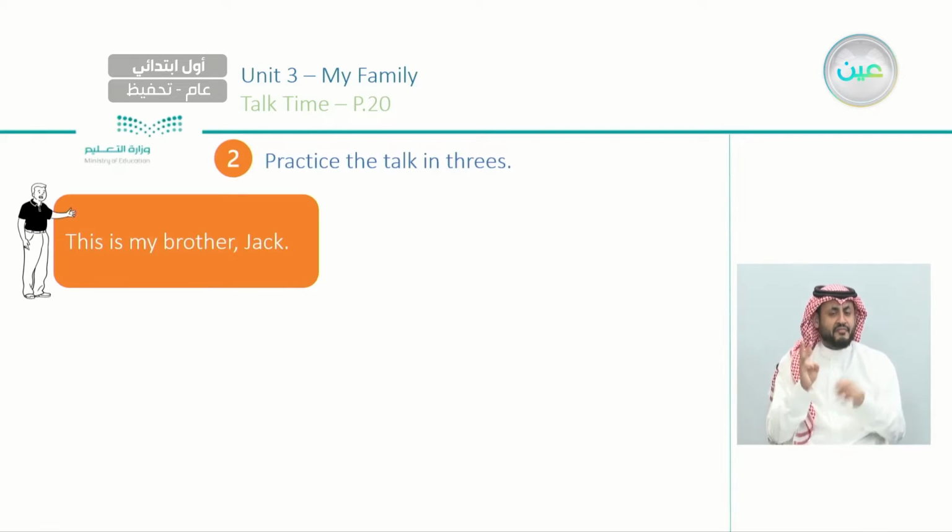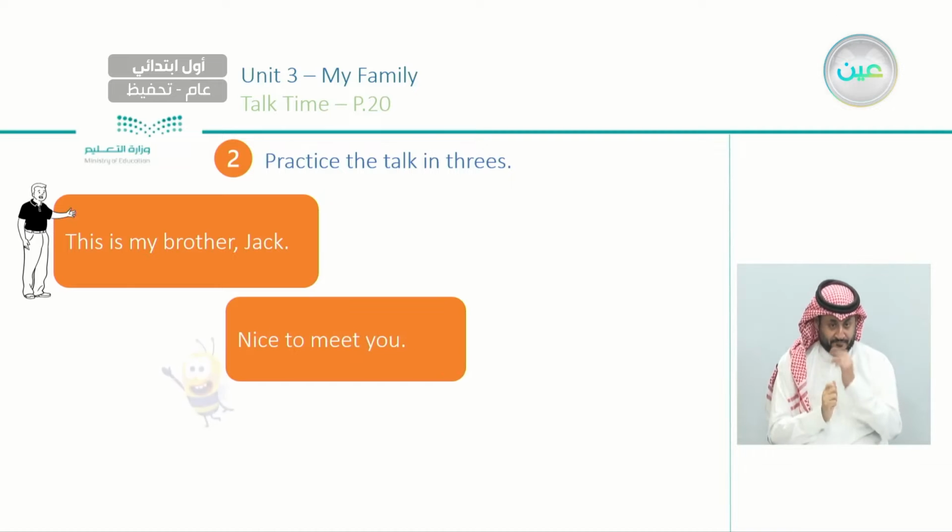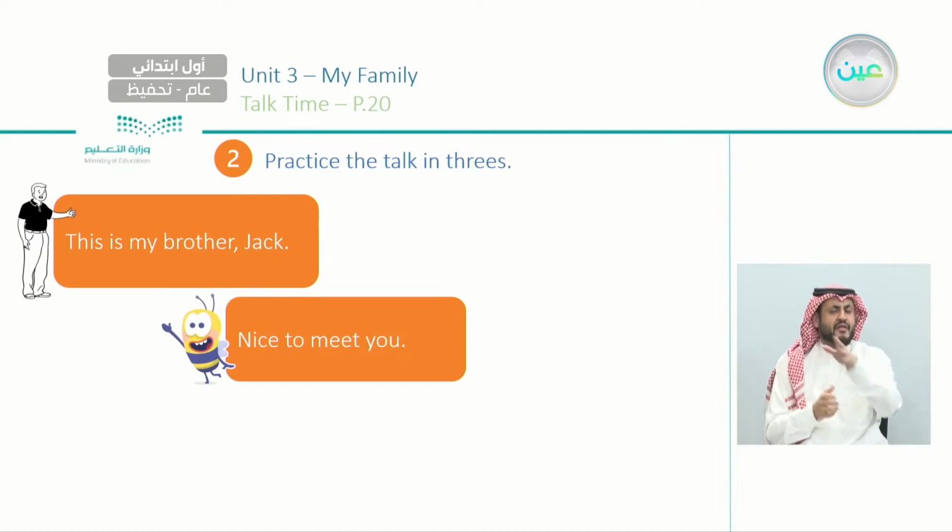And this is my brother Jack. Say it with me. This is my brother Jack. Again, this is my brother Jack. Excellent. So B says here what? Say it with me, nice to meet you. Again, nice to meet you. Excellent.